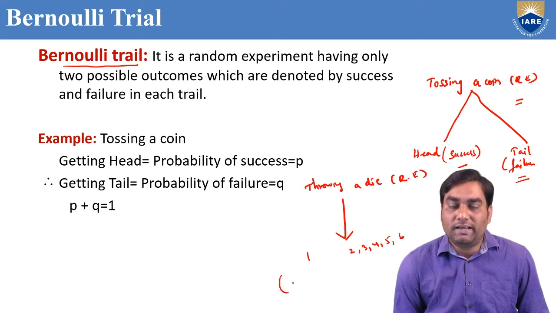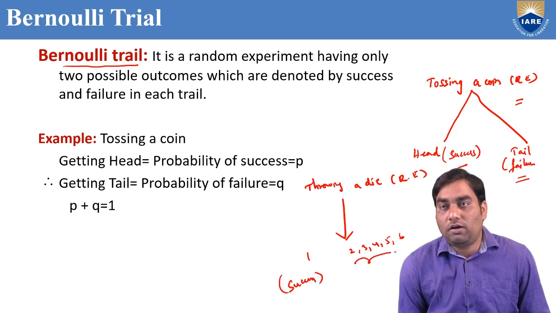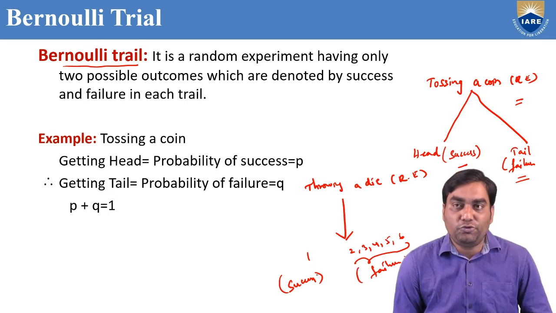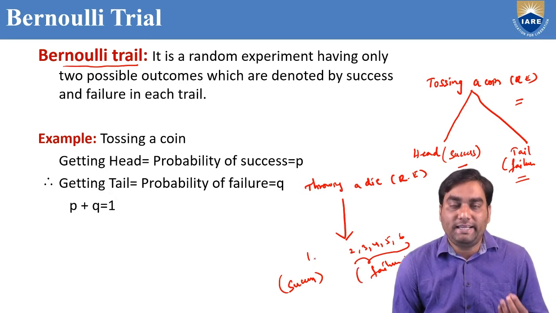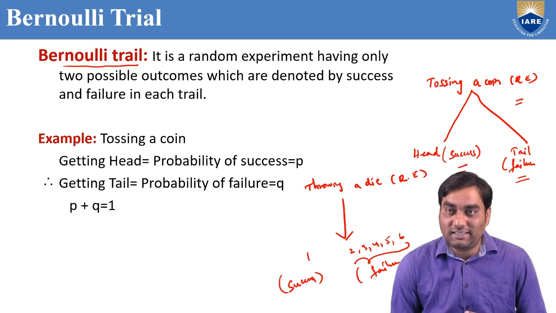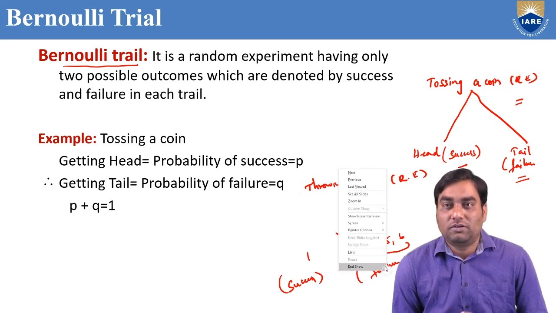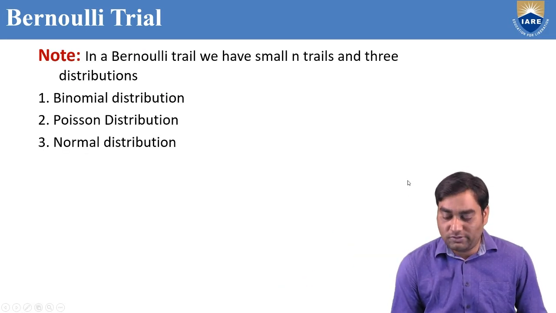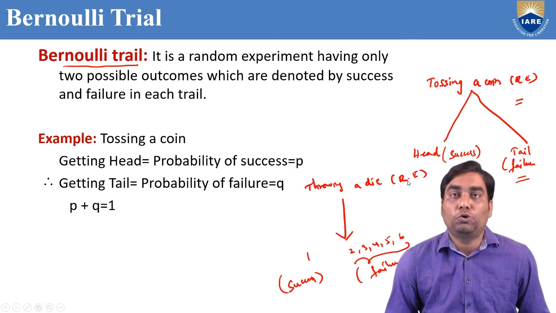If you assume getting 1 is a success, then the remaining faces 2, 3, 4, 5, 6 are failures. How many possible outcomes? Only two here also, either success or failure. So that type of random experiment is known as Bernoulli trial.